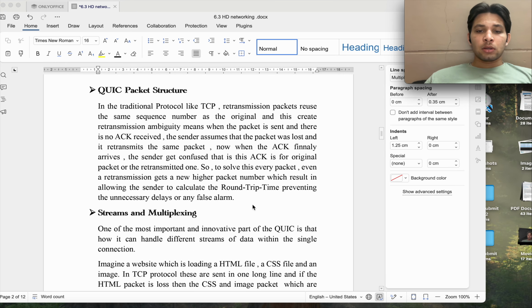Now packet structure. It retransmits packets. Take a thing like if we are sending a packet, there is a sender and a receiver.